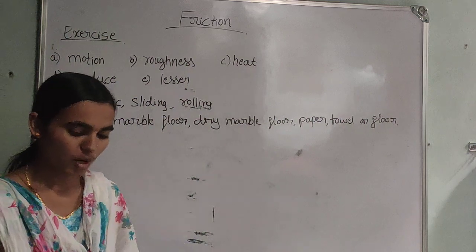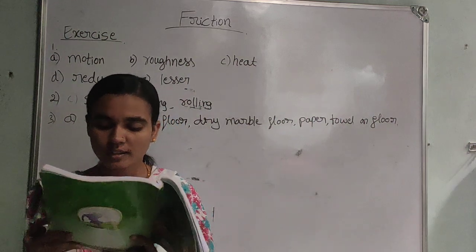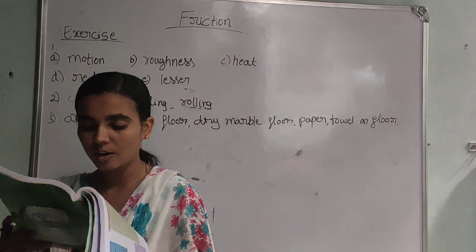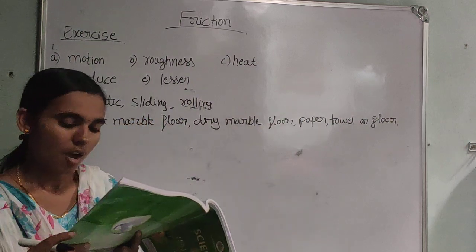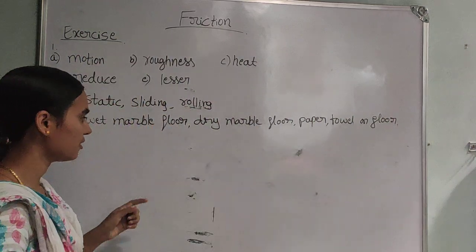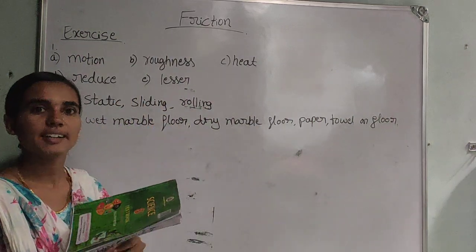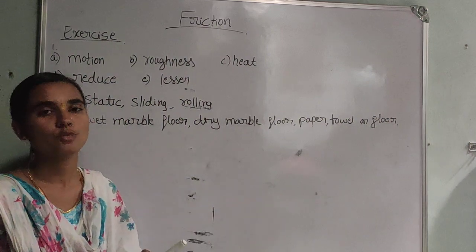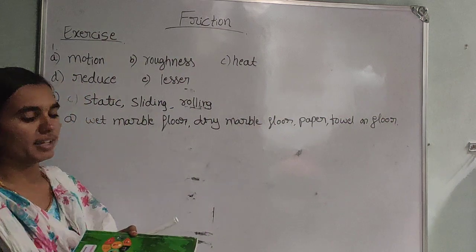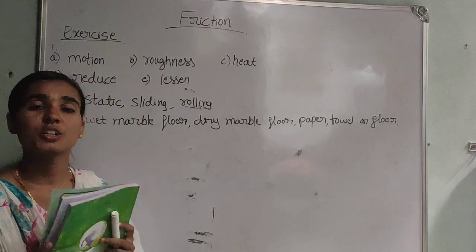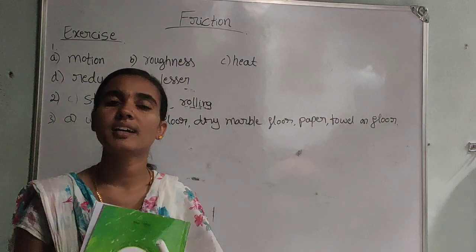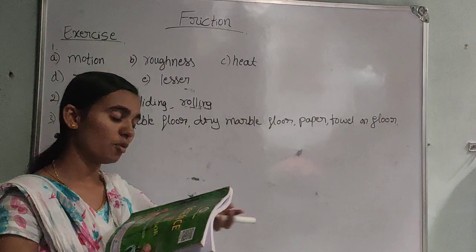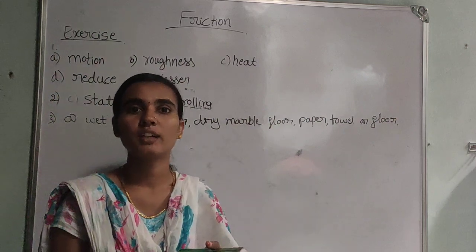Next, suppose your writing desk is tilted a little, and a book kept on it starts sliding down. Show the direction of the friction force acting on it. Here we take a textbook on the table. It is sliding and we have to show the direction of the force. The book is moving in the direction opposite to the frictional force. In the exercise I have given a diagram. Observe that the friction is in the opposite direction of the movement of the book.